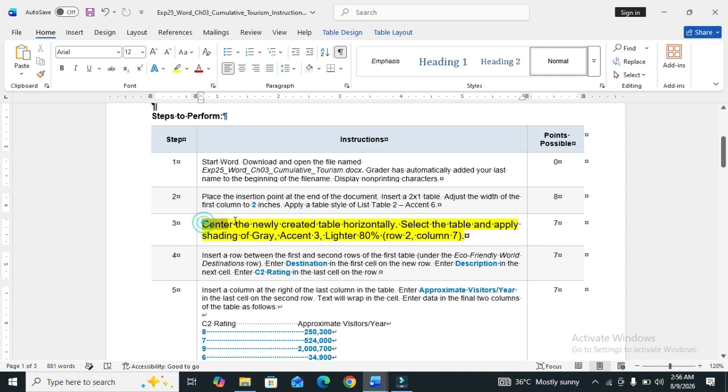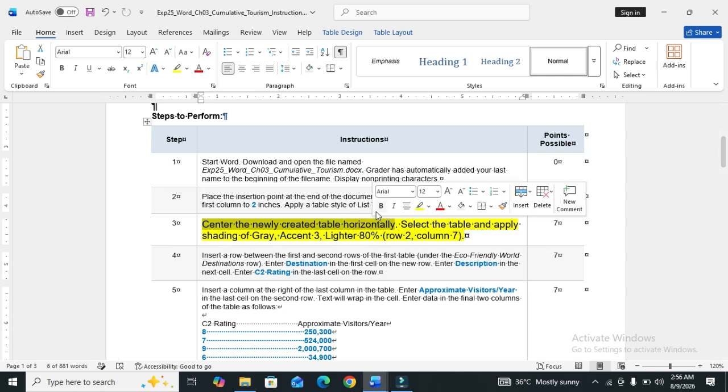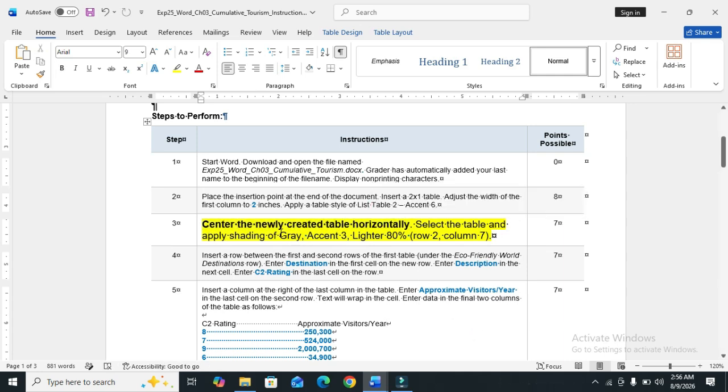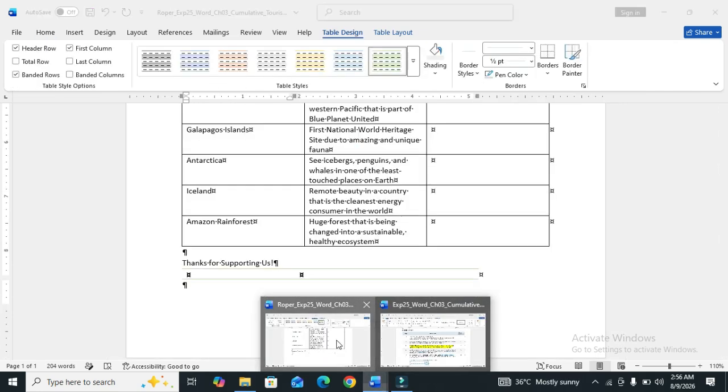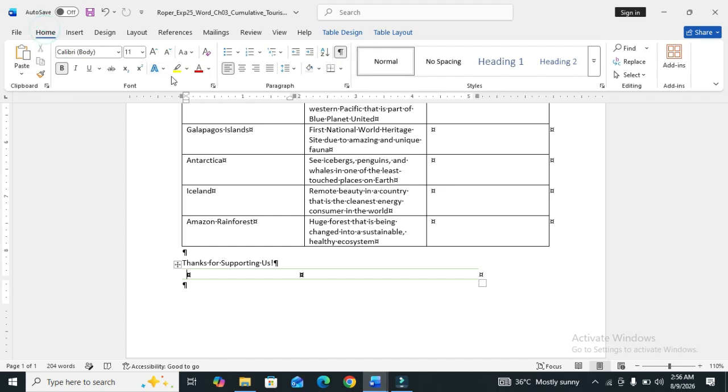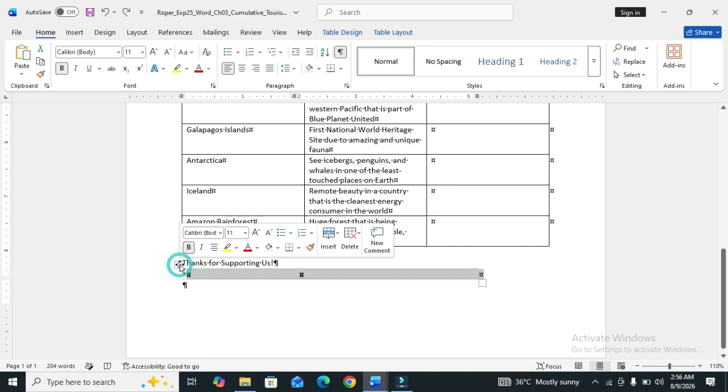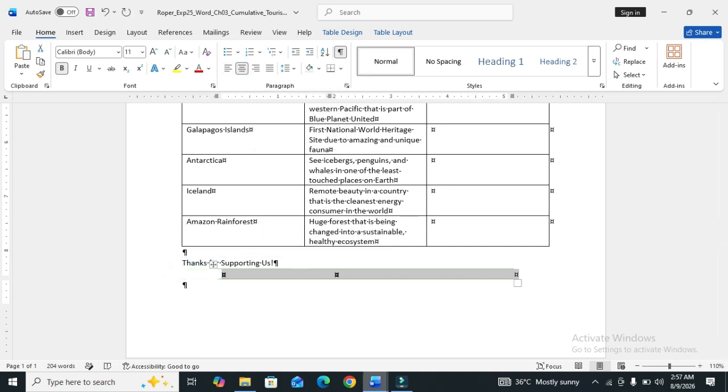The first part of the step is center the newly created table horizontally. The Center option is on the Home tab of Word. So we move to the Home tab, select the table and click center. So this part is done.